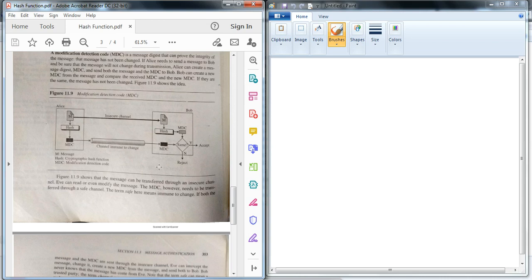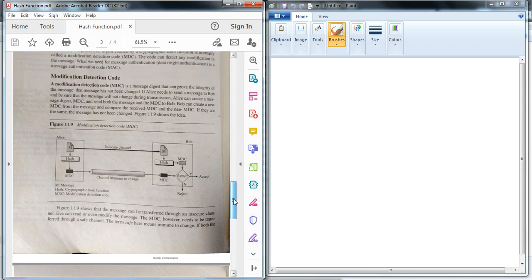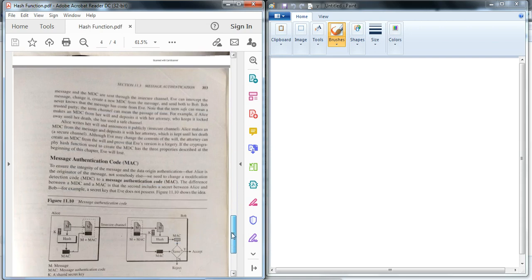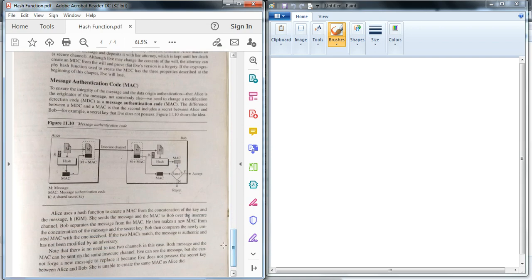This is one way, the modification detection code, which verifies that the message is authentic, because the MDC comes through a channel immune to change, that is, a secure channel. That's why we can say that it's authenticated. Now one more method, that one is the message authentication code.